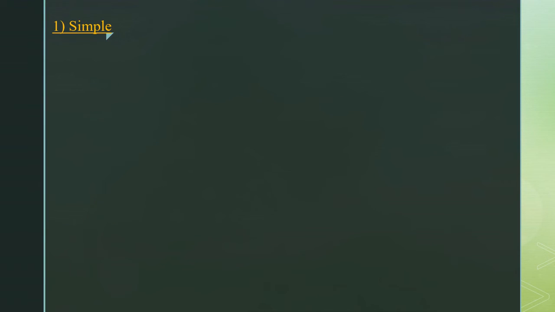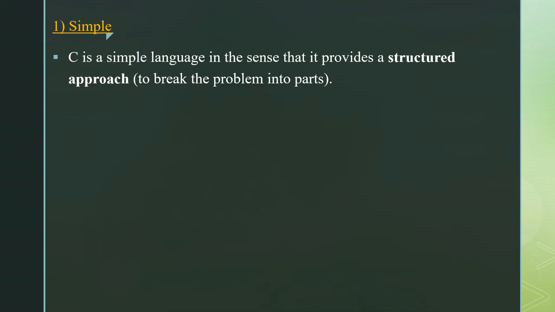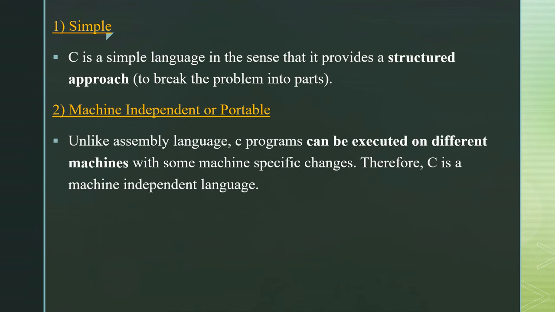First one is simple. C is a simple language in the sense that it provides a structured approach to break the problems into parts. That is, a C program breaks the problem into parts so that everyone can understand the problem easily. Machine independent or portable. Unlike assembly language, C programs can be executed on different machines with some machine specific changes. Otherwise, it can be used on any machine. Therefore, C is a machine independent language.